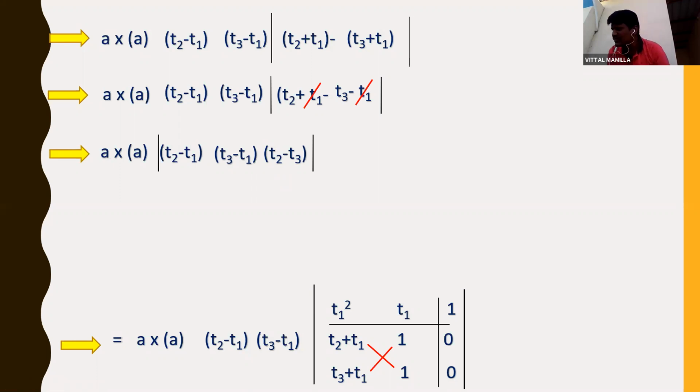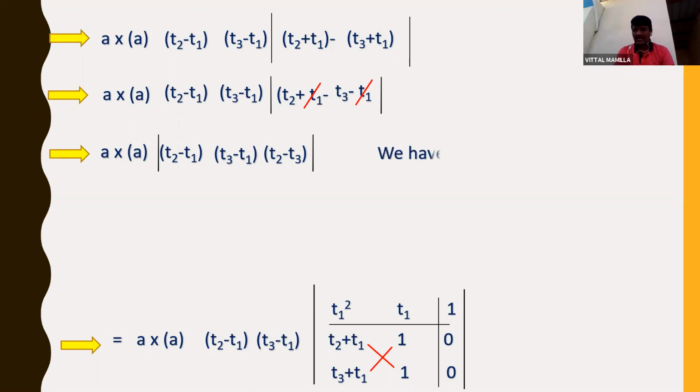If you observe the question, what to prove? We need to prove the area of a triangle 1 by 8A into mod of y1 minus y2. So the answer we need in the y1 and y2 form, but we got here in the t1 t2 form. So how to convert y1 into t forms, right?